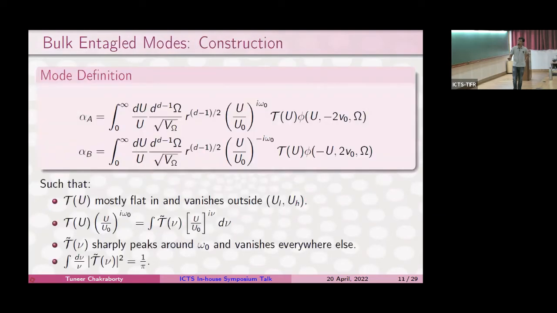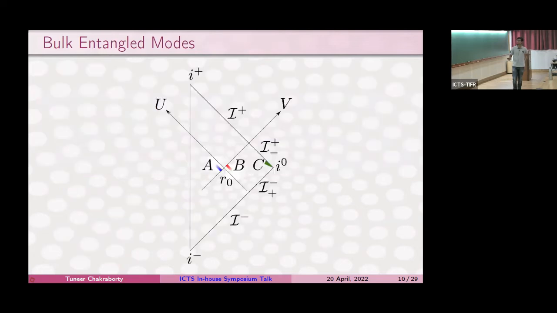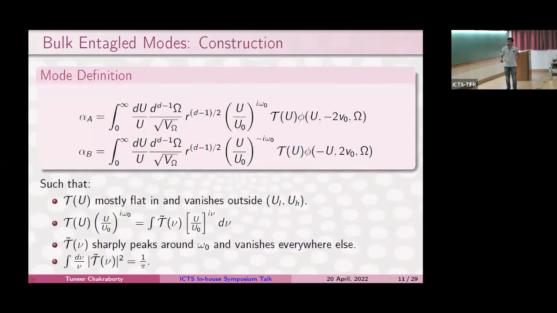So when we smeared the quantum field to make these quantum modes, we assume that this T has a particular kind of support. The support would be this region and that other region. But there are some requirements on T, meaning that T has to mimic this exponential logarithmic Fourier frequency, and T would also need to be almost flat and would have to die out of a certain region. There is no function which ideally satisfies all of these conditions, but we can make it pretty close. So how close T is to all of these ideals is what the epsilon correction measures. It could never be 0, but it can be made pretty close numerically.